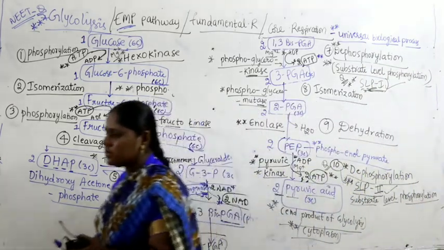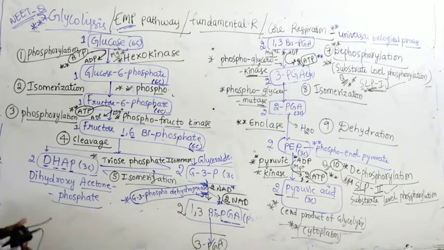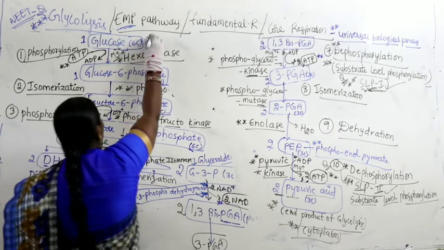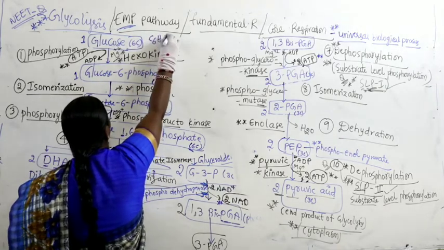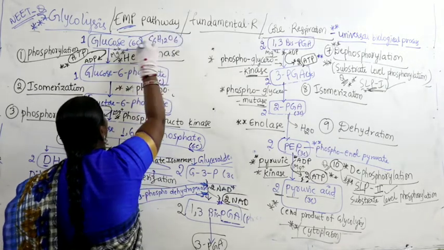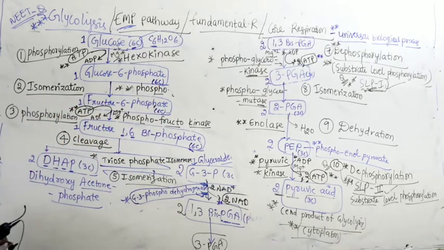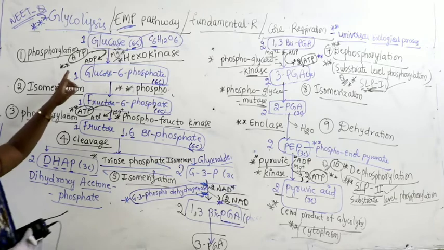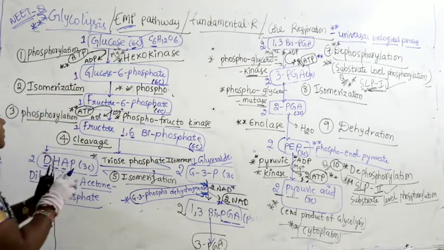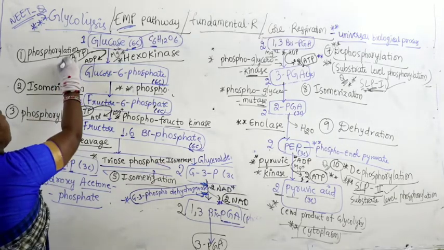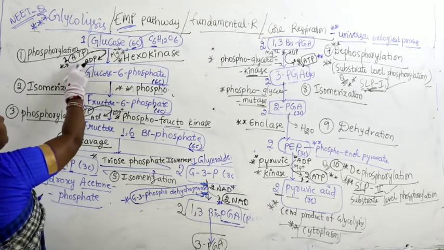So glycolysis begins with glucose. What is the compound we find? Glucose is C6H12O6, having 6 carbons. Initially it utilizes one molecule, only one molecule, not 2 molecules. Remember, here it makes use of only one molecule of ATP.